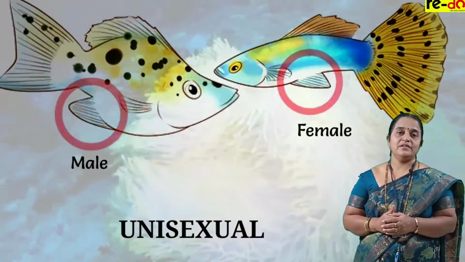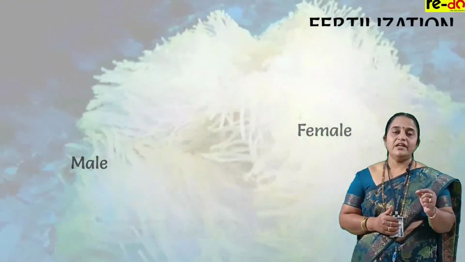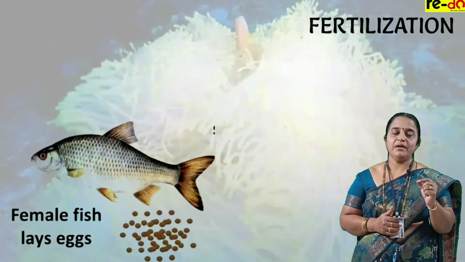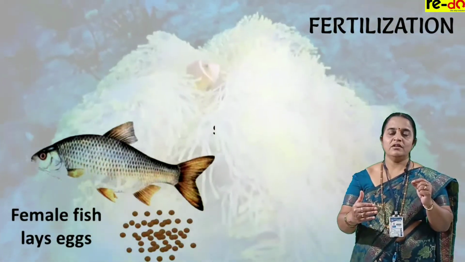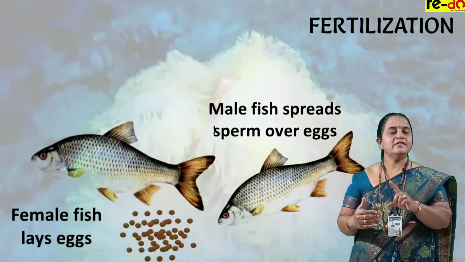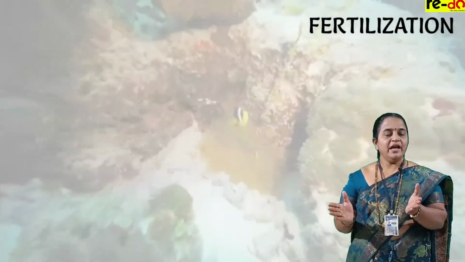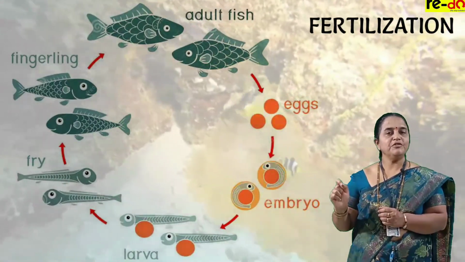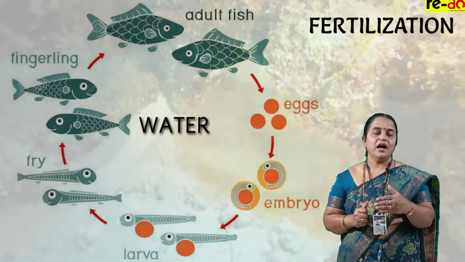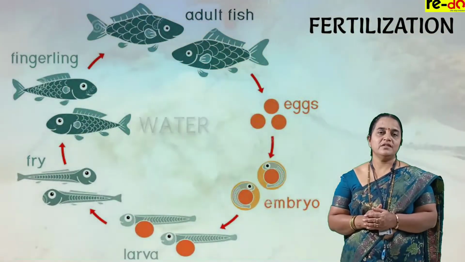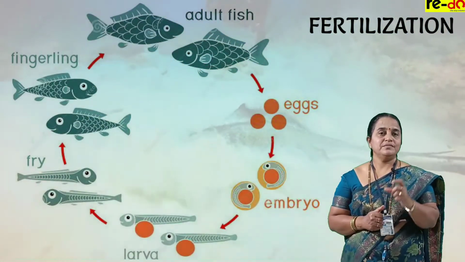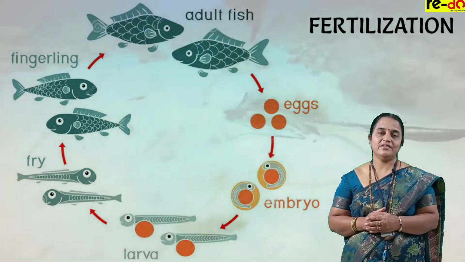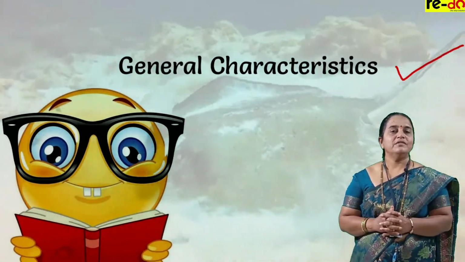They are unisexual. Fertilization means the female gives eggs in the water. The male releases the sperms. Sperms and eggs fertilize. The fertilization or fusion of gametes occurs in the water. After fertilization, the zygotes develop into the young one. So development is also external. These are general characters of superclass Pisces.